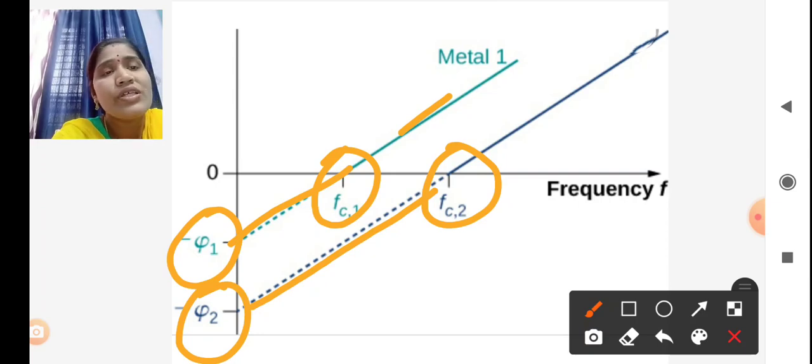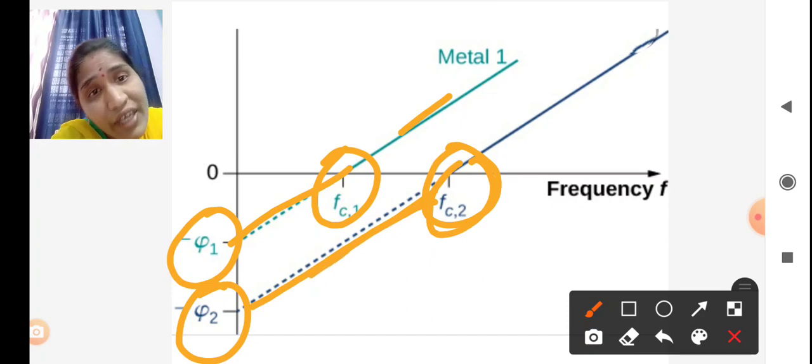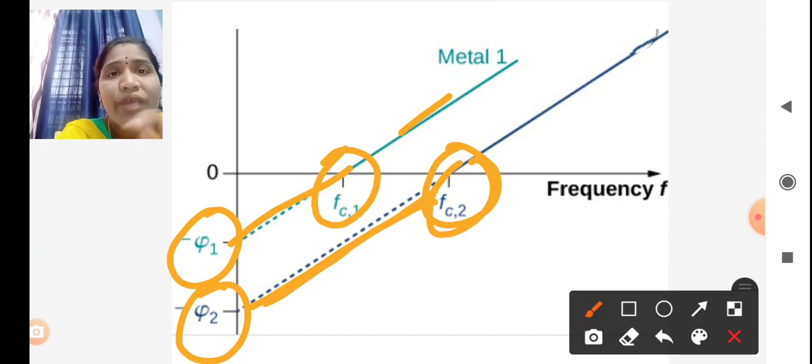So if we change the frequency of the light, it affects the stopping potential.